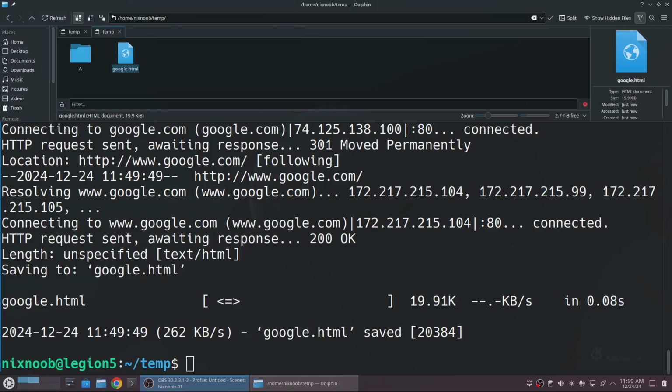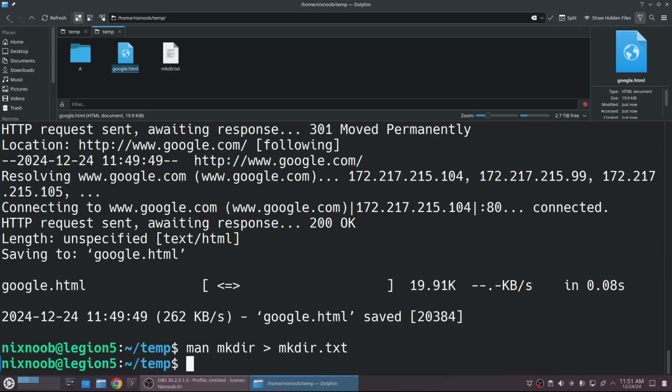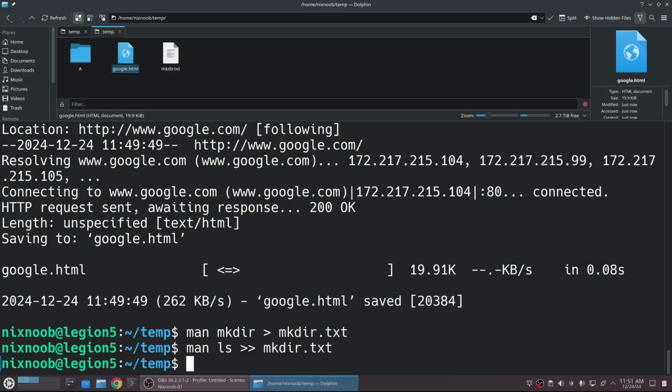So really anything we could possibly want to do, we can do from a terminal. Another contrived example, let's take the man page for mkdir, man mkdir, and let's pipe that to a file called mkdir.txt. Okay, so we just grabbed a man page. Now let's add the manual for ls to that. So we'll do man ls, and then we want to go greater than, greater than because we want to append this, and we'll append that to our mkdir.txt. Okay, so now we've just got another manual page added to that.